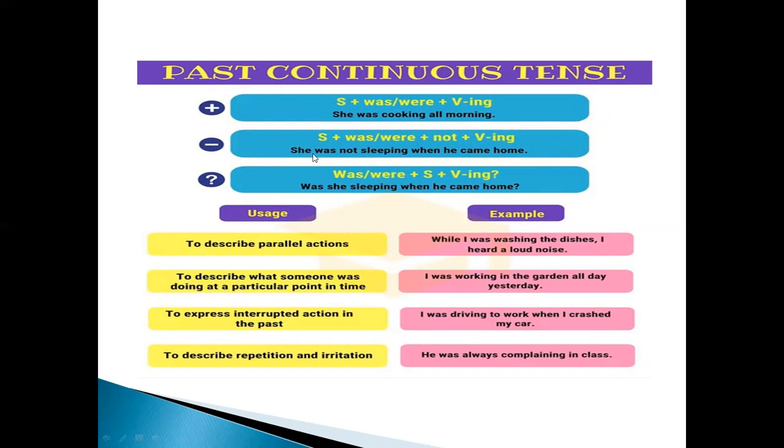Similarly, when we have to create the negative sentences, we use was, were, and not with the first form of verb and ing. Similarly, when we create the interrogative sentences, we use was, were, which is the helping verb, at the beginning of the sentence, then the subject, and then the first form of verb and ing.